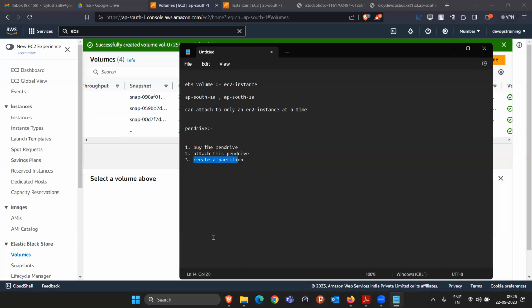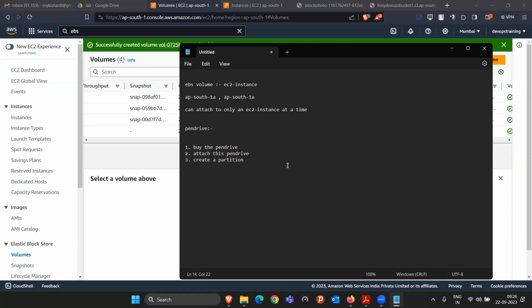No. Okay. So see, without creating the partition, without formatting the pen drive, you cannot use the pen drive. But in the real world, whatever pen drive you buy from the market already comes with the partition. They already format it. Why? Because the people buying the pen drive are not all technical persons who know how to do the partition and format. That's why they sell it in the market after doing all these things. So what we have to do is create a partition first.